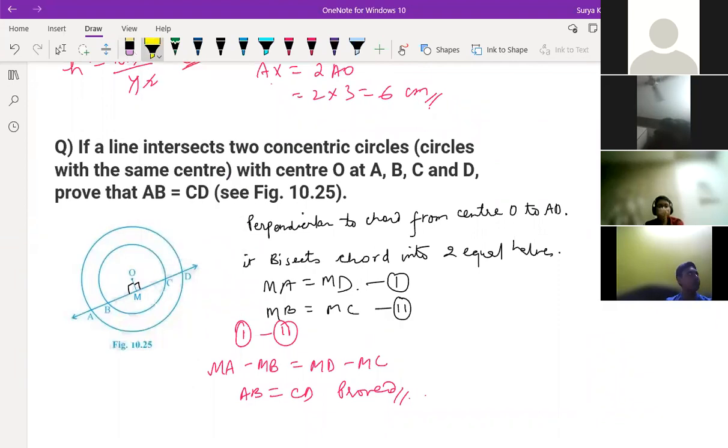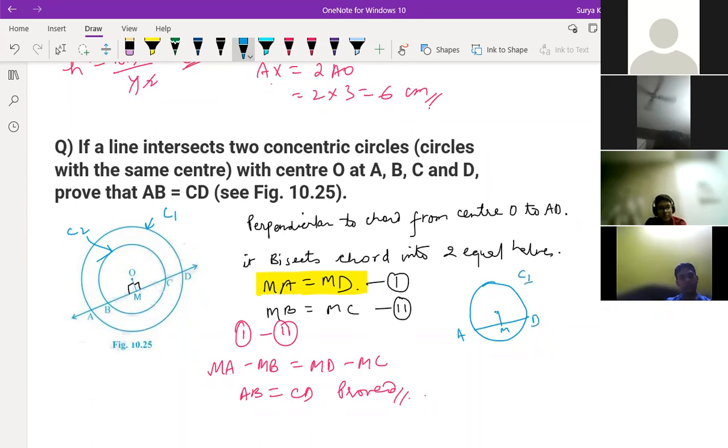So what I'm saying here, this is the MA and MD is the chord. Sorry, this chord. See this bigger chord. This one. You can see, let this be your circle C1, and this inside part is circle C2. Okay. So if you see circle C1, in circle C1, which chord is there? A, M, and here is M. This is A and this is D. Correct? This is for circle C1 I'm talking about.